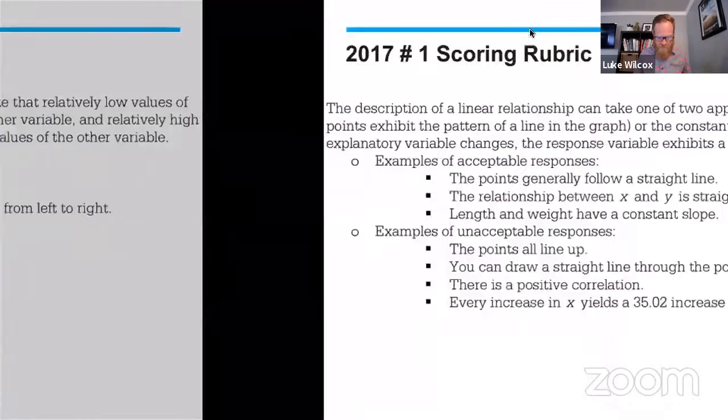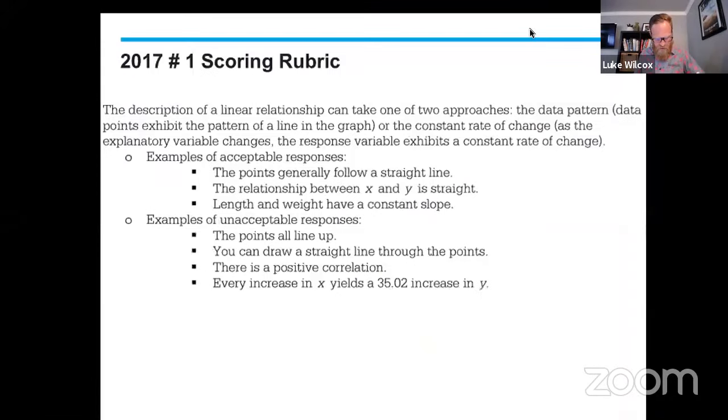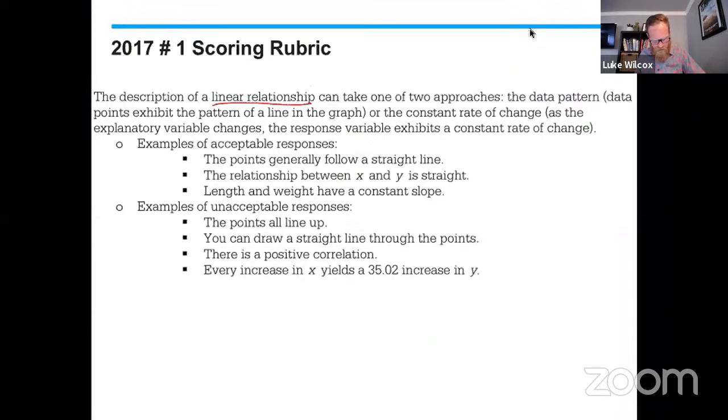Now for linear, let's look at the rubric for linear relationship. Here are the examples of acceptable responses. The points generally follow a straight line, which is fairly close to what we wrote. The relationship between x and y is straight, or length and weight have a constant slope. And we did reference the constant slope in our answer.